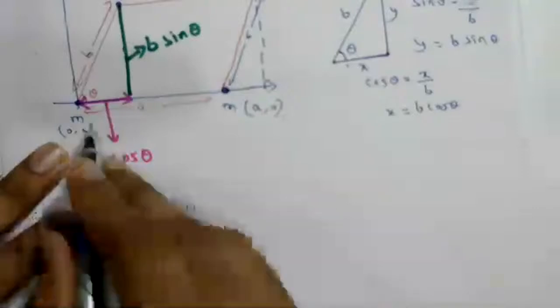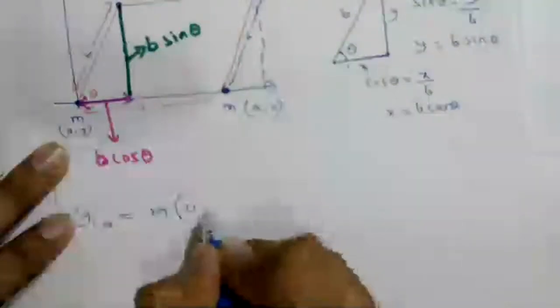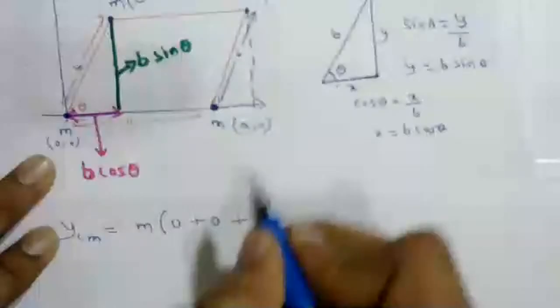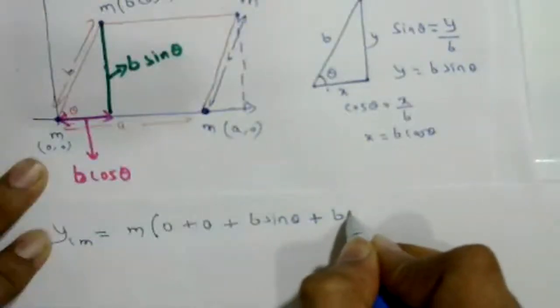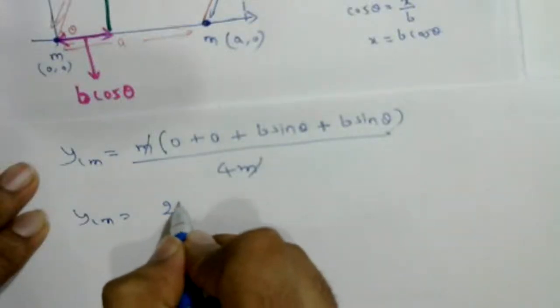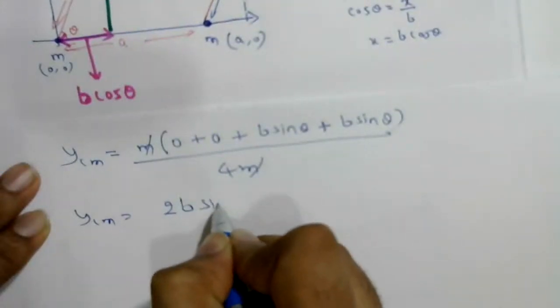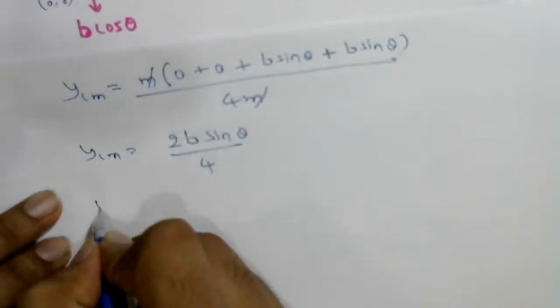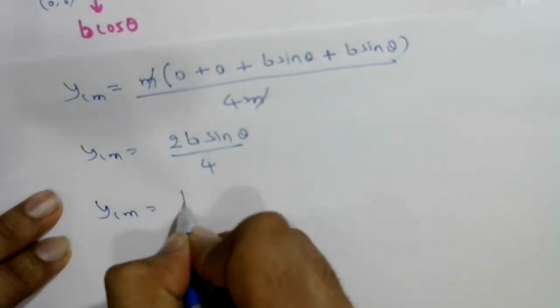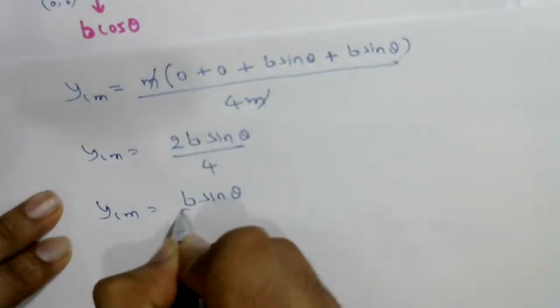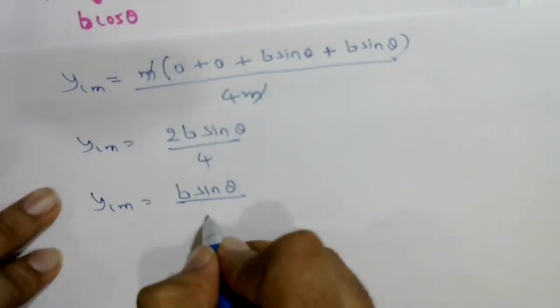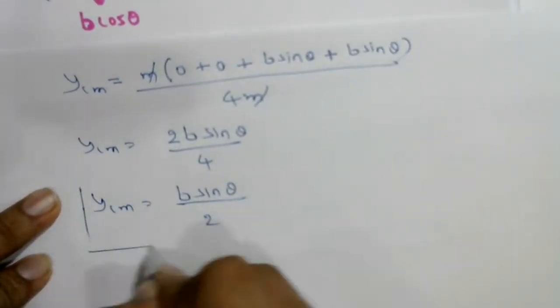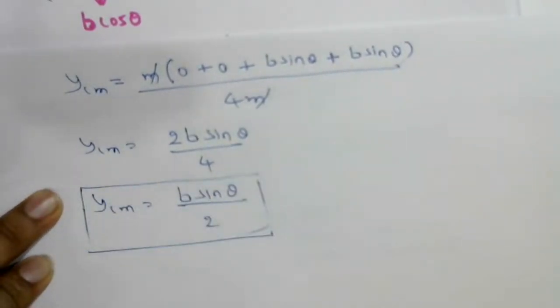The first one is 0, the second one is also 0, the third one is b sin theta plus the fourth also b sin theta, over 4m. The m gets cancelled, ycm is equal to 2 b sin theta upon 4, so ycm is equal to b sin theta upon 2.